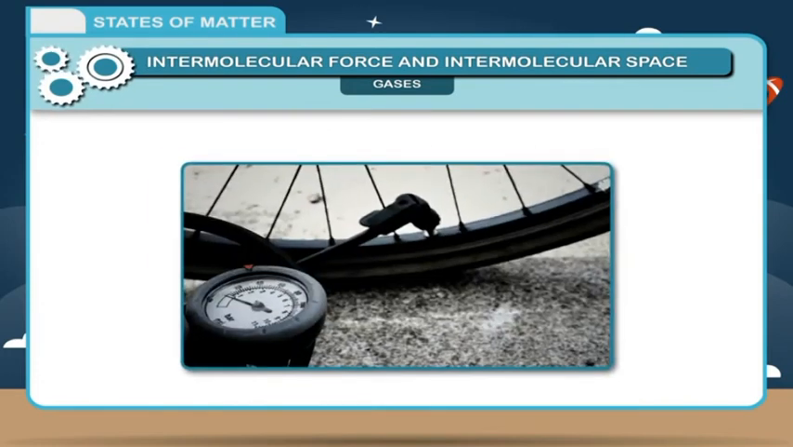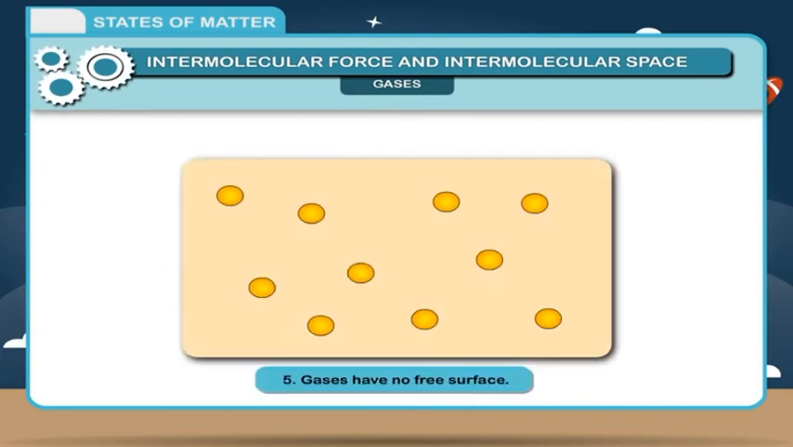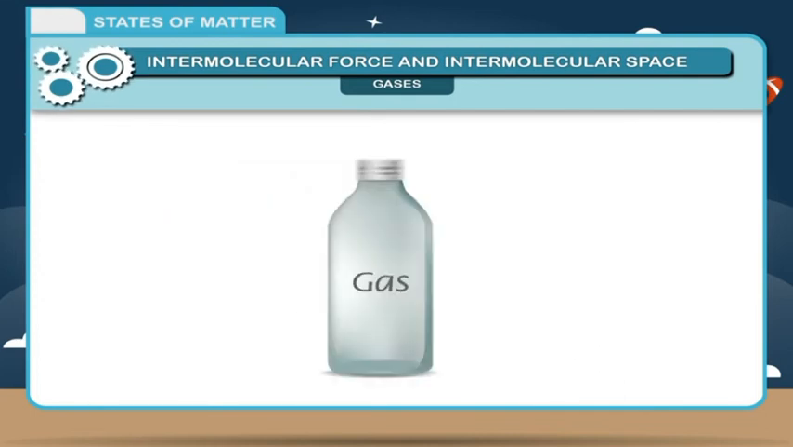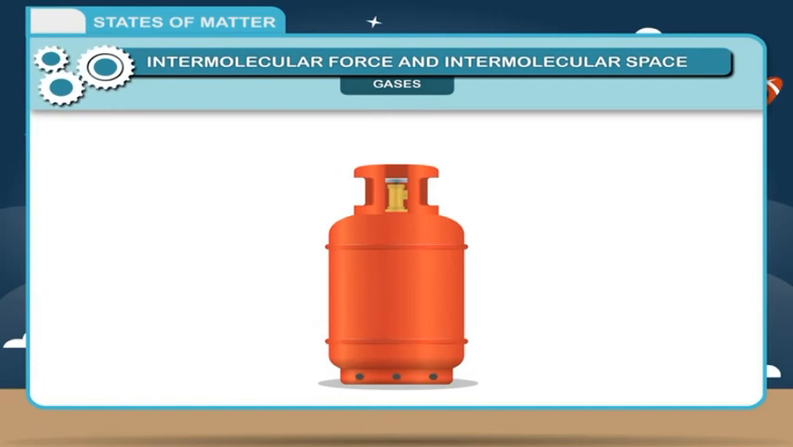What does a mechanic do when he fills air in your cycle tube? He allows compressed air to enter the cycle tube and fill it. 5. Gases have no free surface. Reason: if you keep gas in a container, then to avoid escaping of gas, you must seal the container. Example: LPG cylinder at home is sealed as it contains cooking gas. Hence, gases have no free surface.